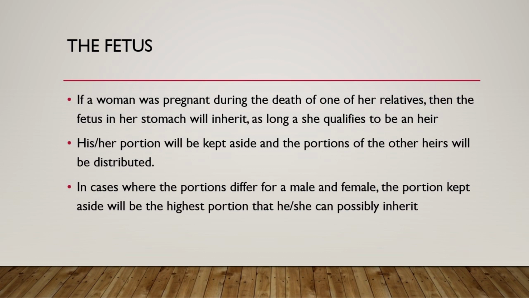So in cases where the portions differ for male and female, the highest possible portion will be kept aside, and the rest will be given. Then, depending on the result, the correct portion will be given depending on whether male or female or stillborn, and the balance will be distributed amongst the other heirs.